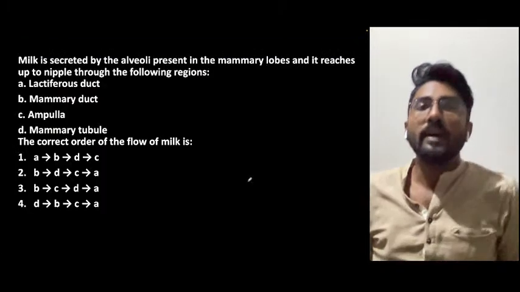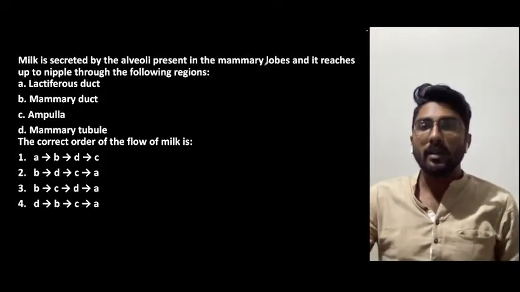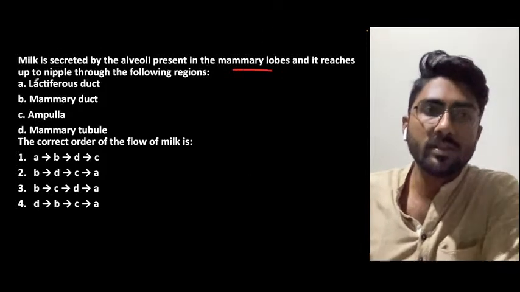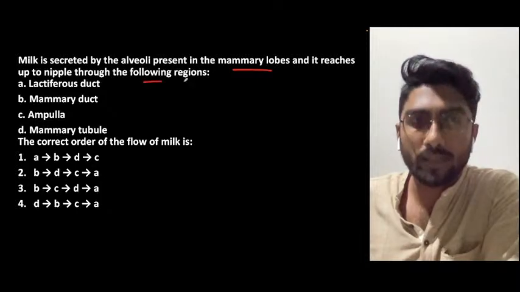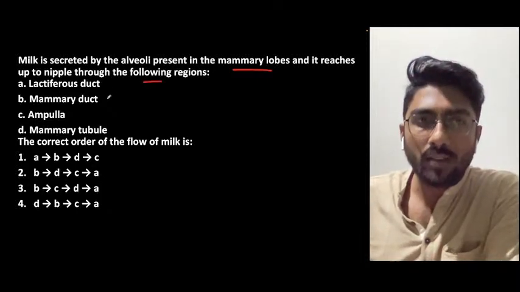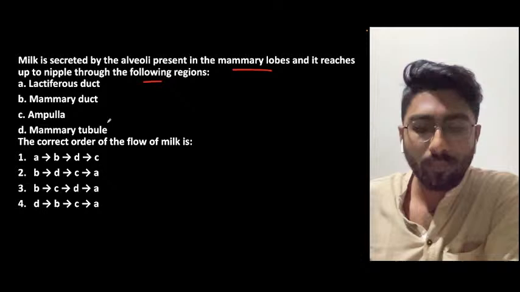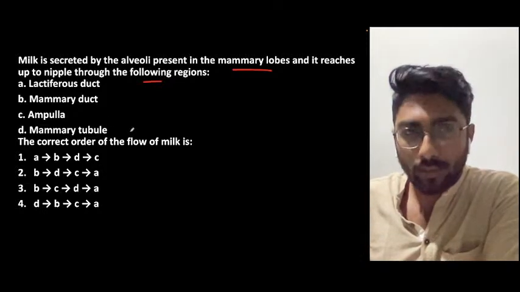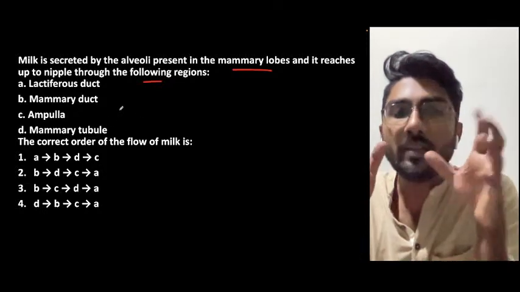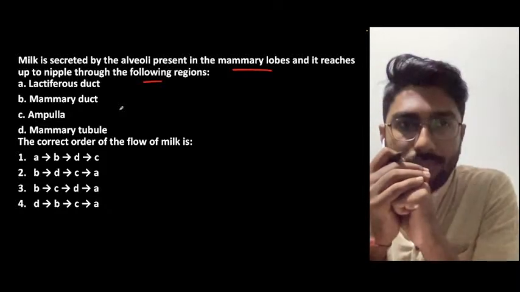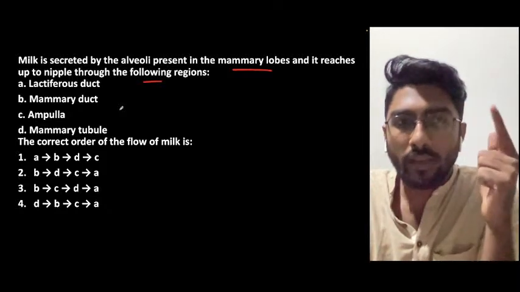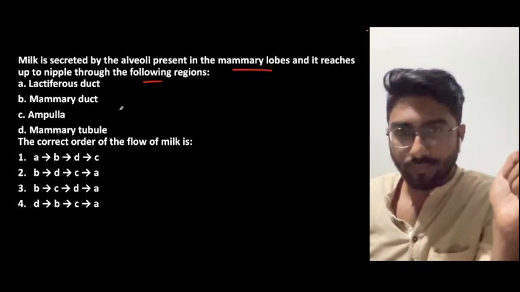Milk is secreted by alveoli present in the mammary lobes, and it reaches up to the nipple through the following regions: lactiferous duct, mammary duct, ampulla, and mammary tubule. What is the correct order of flow of milk? First of all, it will be the mammary tubule.